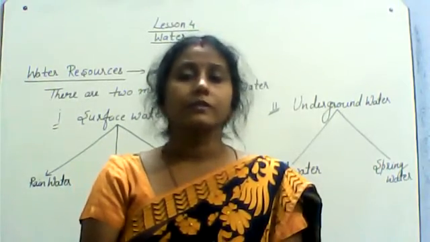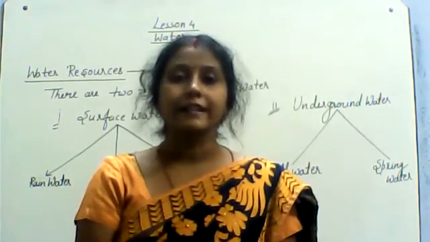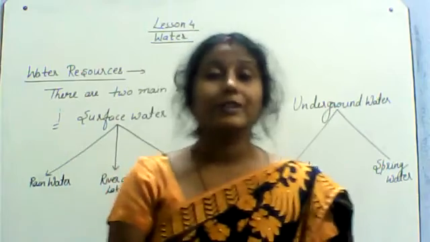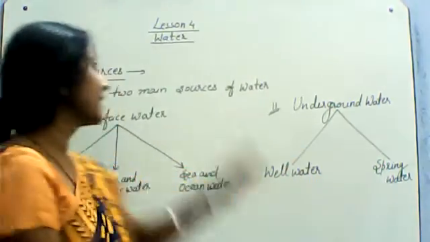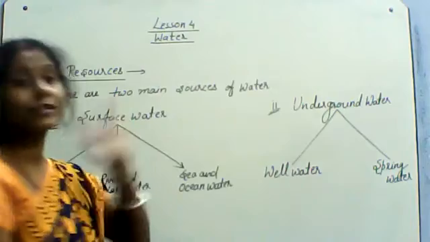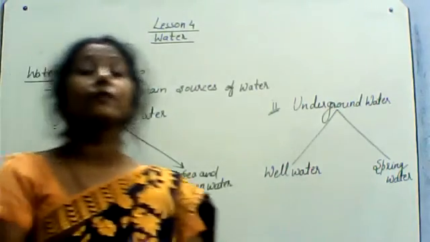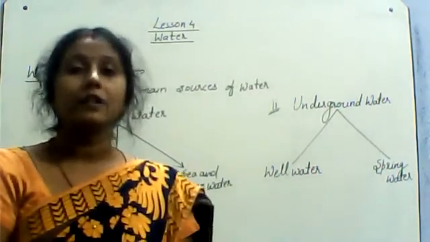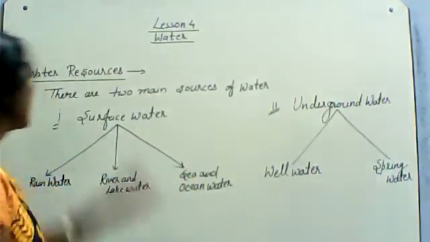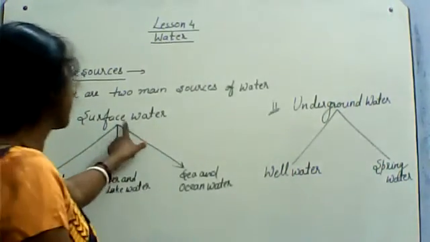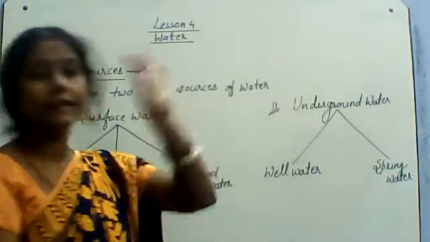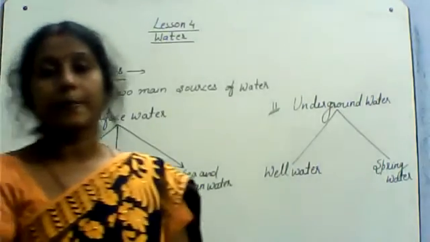Do you know from where we get this water? So about this we will discuss today: water resources. Resources means from where we get water. There are two main sources of water. First one is surface water, second one is underground water.